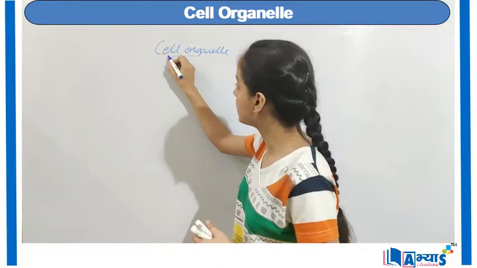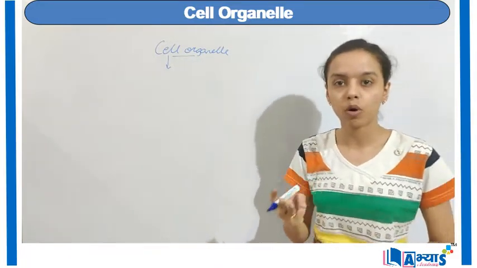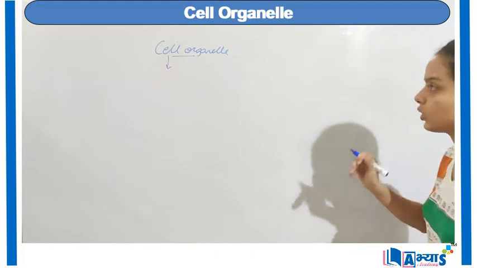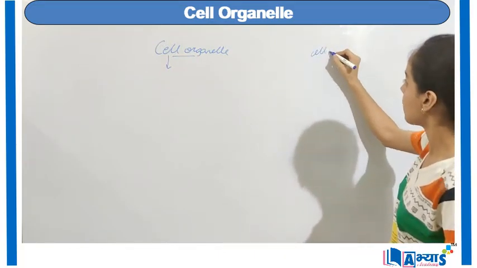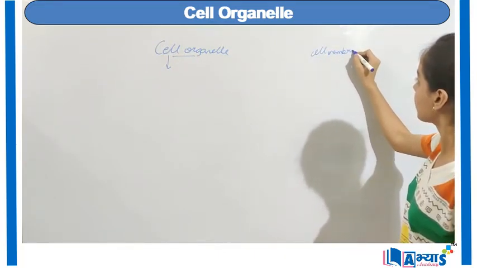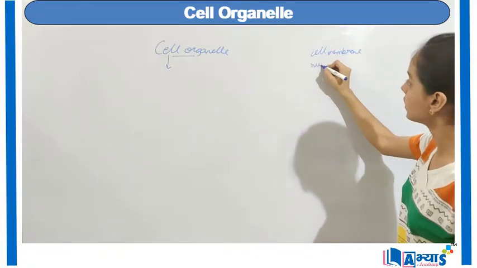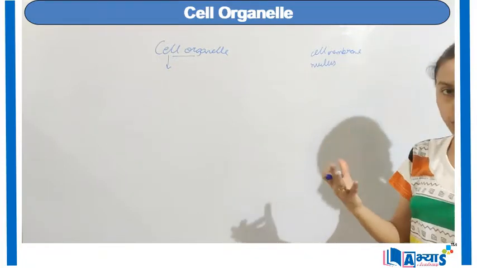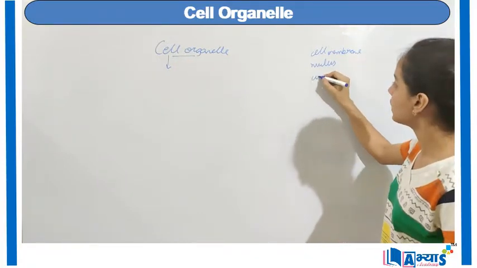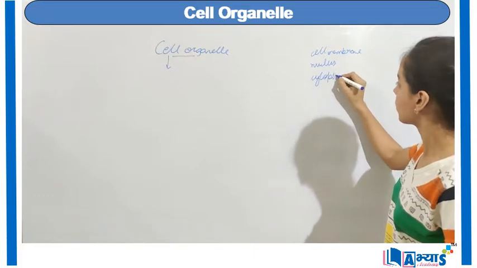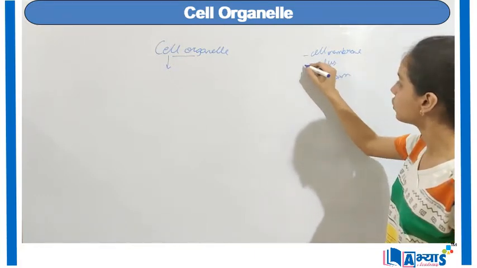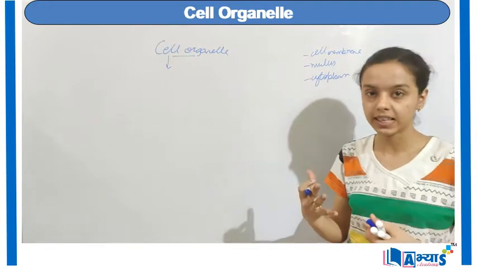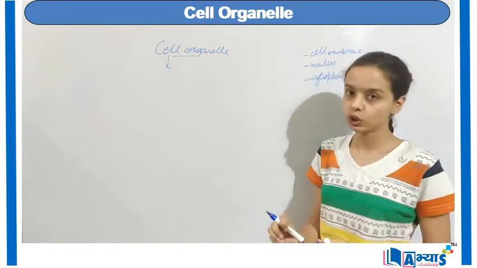Now, the cell has three main important structures: the cell membrane, then the nucleus, which we actually call the brain of the cell, and the third is the cytoplasm. When these three structures are combined to form the cell, the cell has basic functions to perform.